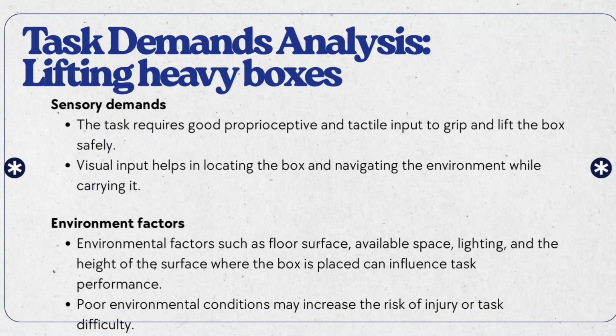After that, sensory demand. From a sensory demand, Mr. Ahmad needs visual input to help him locate the box and navigate the environment while carrying it. Last but not least, environment factors, such as floor surface, available space, lighting, and the height of the surface where the box is placed, can influence task performance.